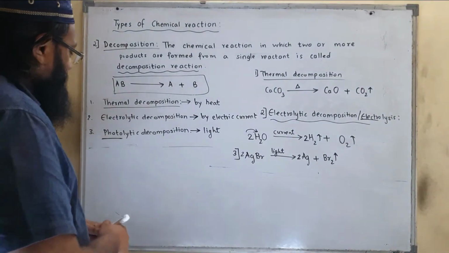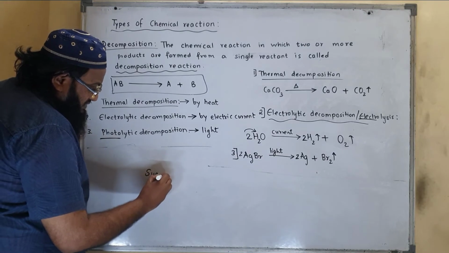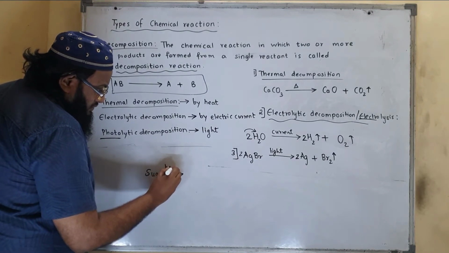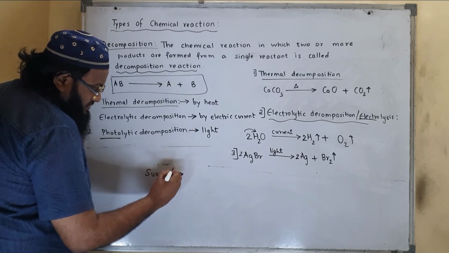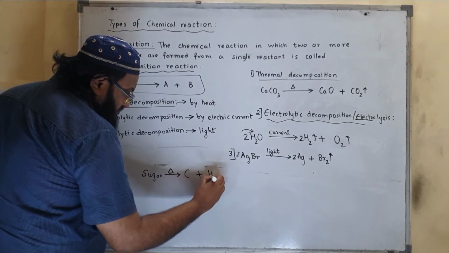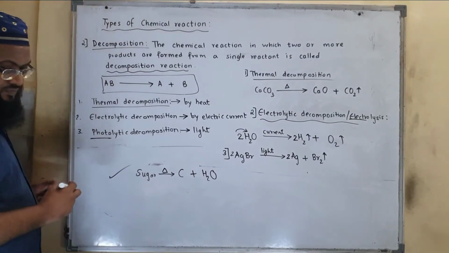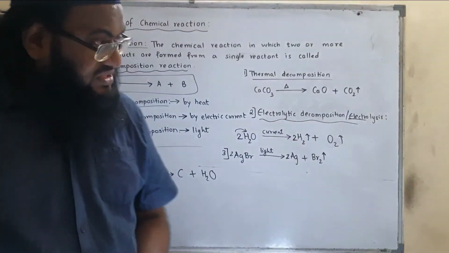Another example of decomposition reaction is sugar. When it is heated, it will decompose. Heat, the symbol for heat is triangle. It will decompose into carbon and water. So we have completed decomposition reaction. Now the next one is displacement reaction.